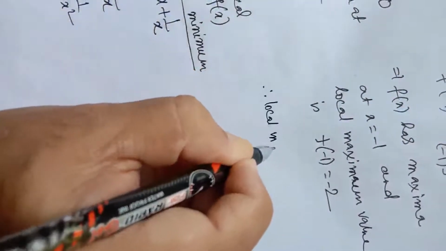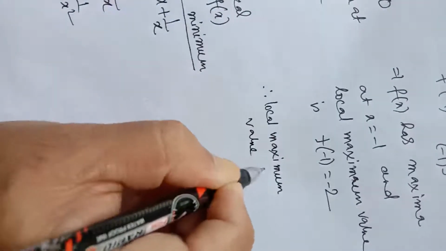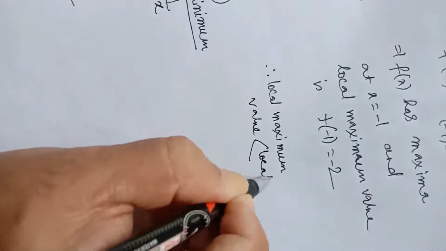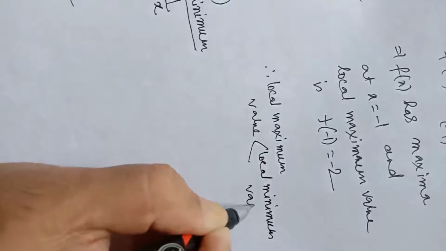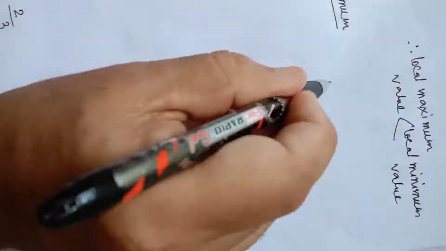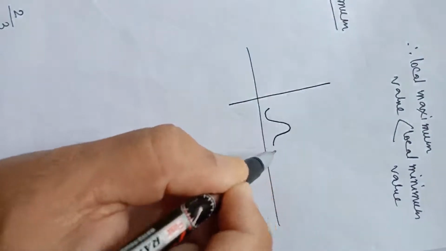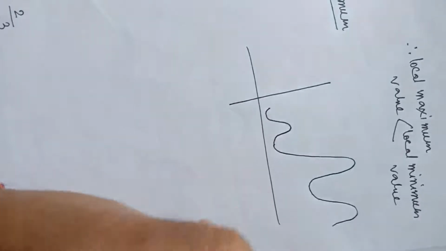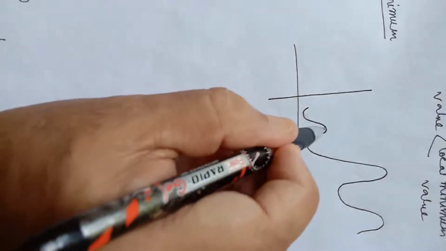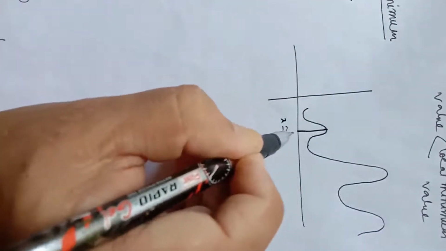the local maximum value for this function is less than the local minimum value. Now if we draw the graph of a function in this way, you can see this function has the local maxima at this point, at x equal to a, because in this interval this is the maximum.